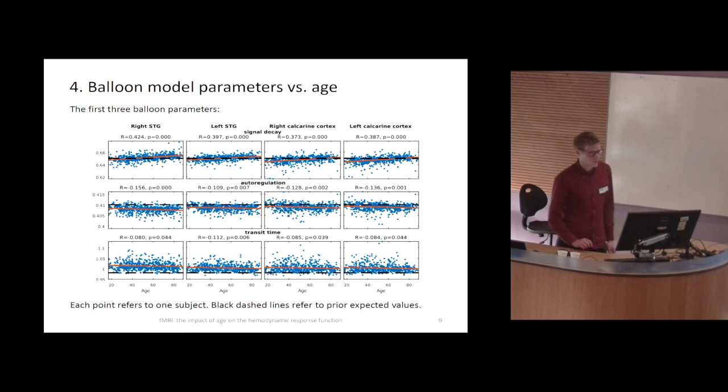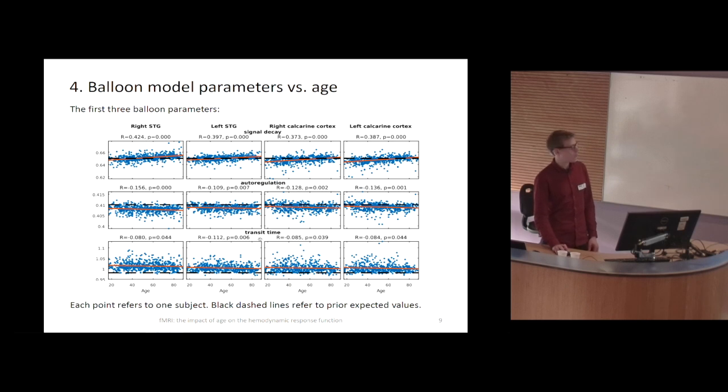These are the first results showing the balloon model values. As I mentioned, I was investigating 8 volumes of interest. Here I present 4 of them. The first 2 columns refer to A1. Those 2 columns refer to V1. And the balloon model, as it is implemented in SPM, has 7 parameters. Here I present the first 3 parameters. Each parameter is one row, so this is something that is called signal decay. This will be autoregulation, transit time. It's difficult to interpret them.